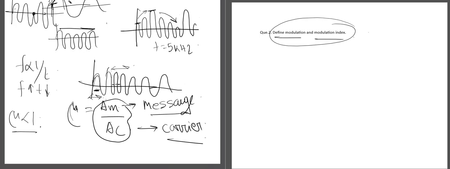Okay, so if the value is less than 1, it is known as under modulation. If the value is equal to 1, this is known as critical modulation, and if the value is greater than 1, this is known as over modulation. So our useful cases will be these two, when the modulation index is equal to 1 or less than 1. In these two cases our signal transmission will be more efficient.